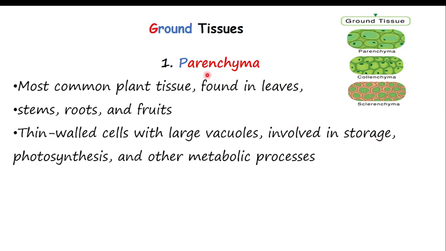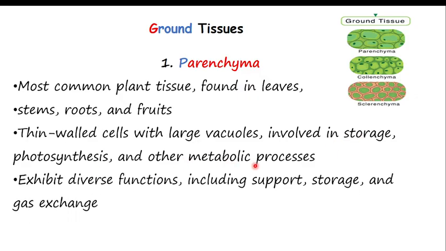If they ask you the function of the parenchyma, they are responsible for storage, photosynthesis, and other metabolic processes. So they exhibit advanced functioning, including support, storage, and gas exchange. So in the permanent tissue, specifically ground tissue, parenchyma, those cells which contain a large vacuole, help in support, storage, and gas exchange in the plant. I hope parenchyma is understandable.